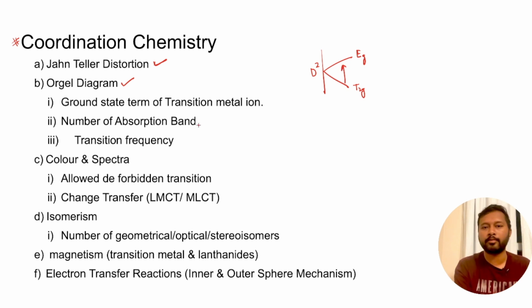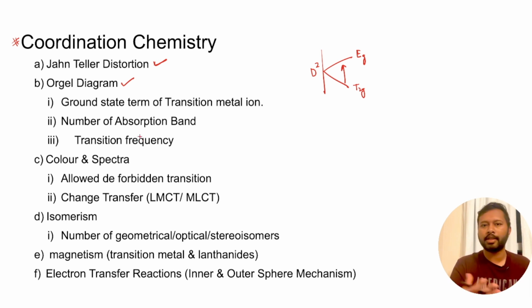Then number of absorption bands: how many absorption bands are you going to get? In case of d3, you get more than one band, and then which band will have higher frequency and which has lower frequency. That comes in the transition frequency type of question. Sometimes numericals are also asked from the Orgel diagram, where they might give you the transition frequency value in centimeter inverse and ask you the crystal field stabilization energy. So you should be clear about these types of questions.